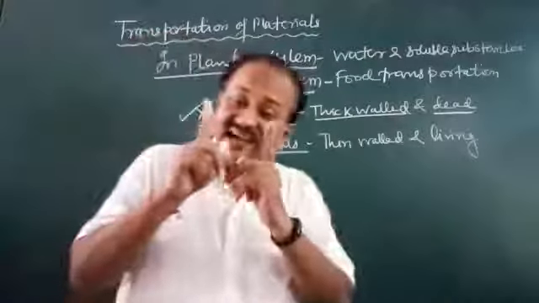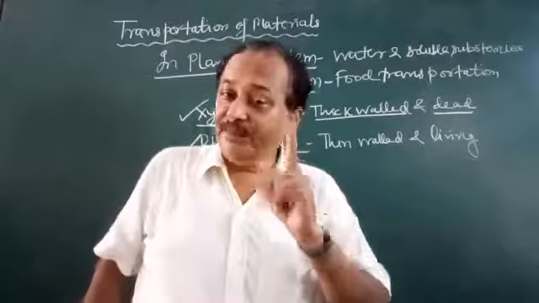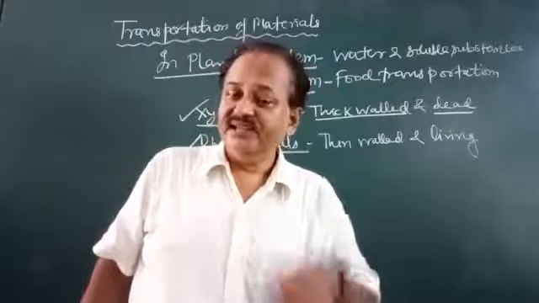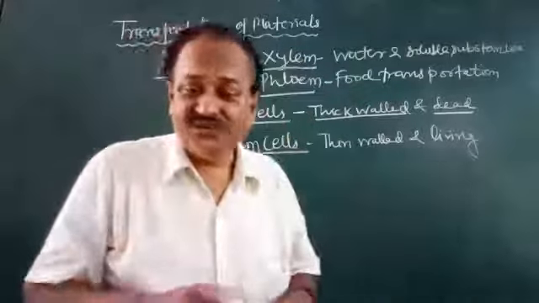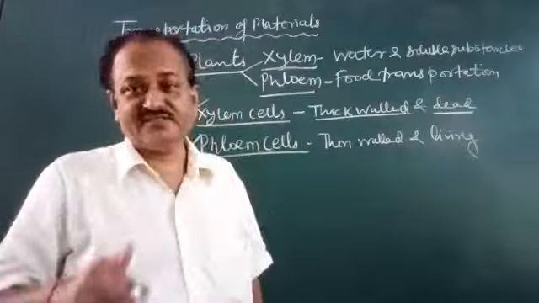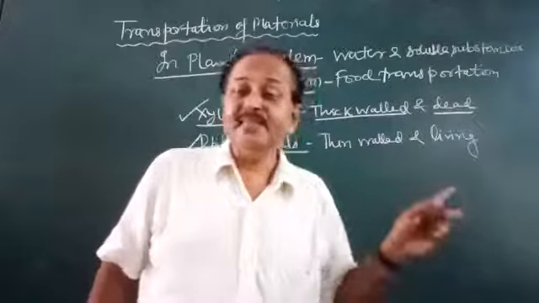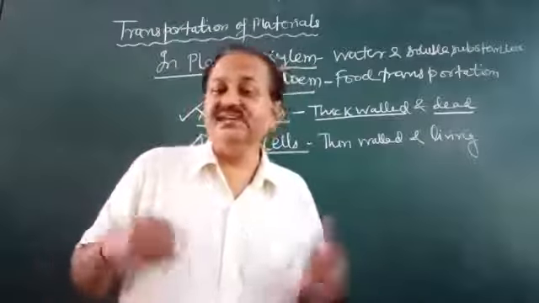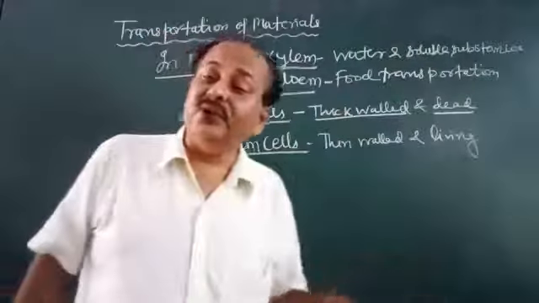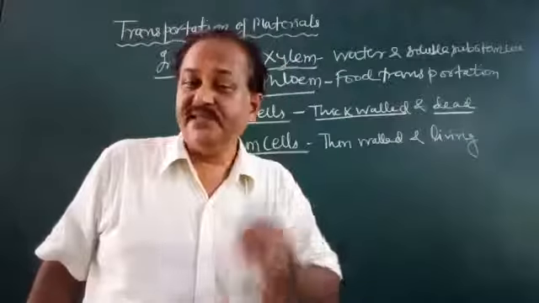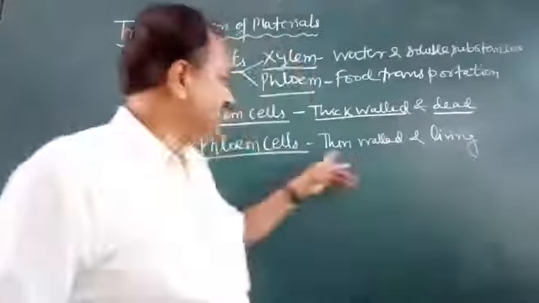Now xylem and phloem are present together everywhere, in stems as well as roots, throughout. It is just like a network of cables. In cities and villages there are cables for the transmission of signals by the cable operator. Similarly, in our body, in animals also, we have arteries and veins. So there is a network of xylem and phloem throughout the plant body. Each and every part is connected by xylem and phloem. So this is one point.